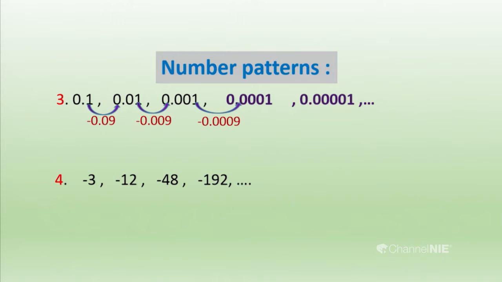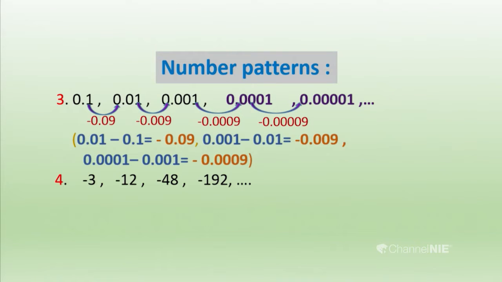To get the 0.001, we have to subtract 0.0009 from 0.001. Then we can continue further to take the terms. By taking the differences also, we can find that value. Then let us see the fourth number pattern.